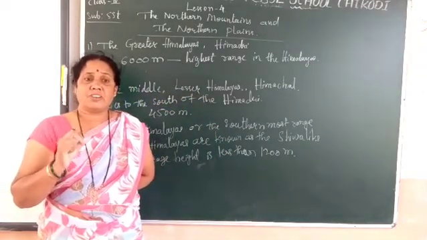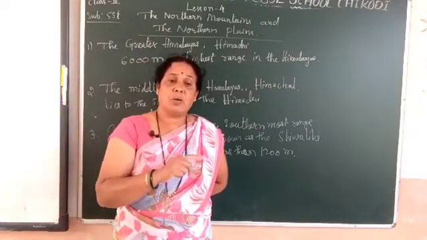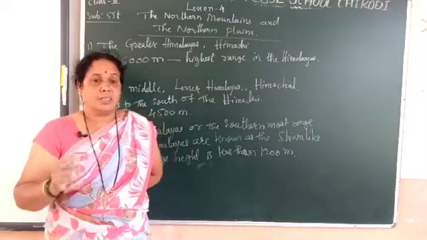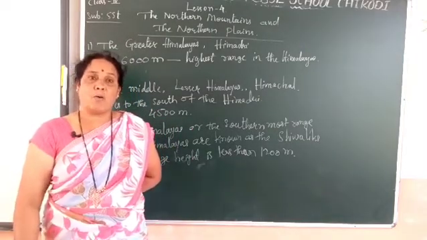In India, it stretches in a curve from Jammu and Kashmir in the west to Arunachal Pradesh in the east, thus separating India and China through a natural boundary.